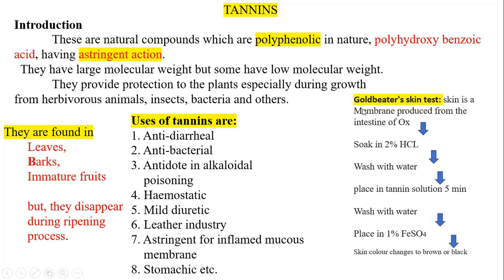Then wash it again after 5 minutes, wash with water, and then place it in a 1% solution. If the color of that skin of the intestine changes, that indicates that tannin-containing solutions are present.